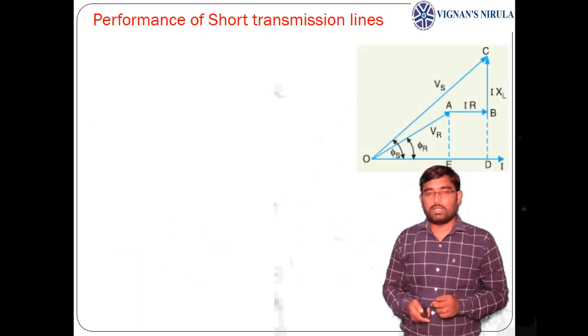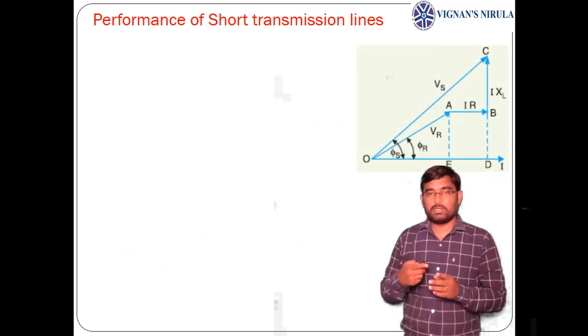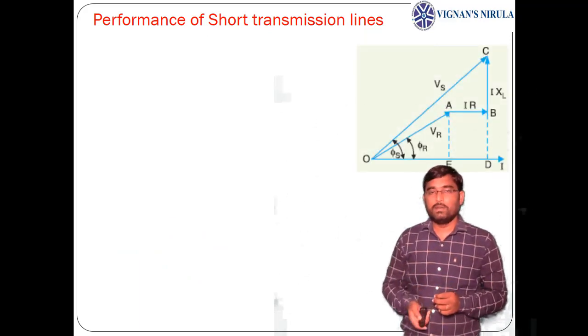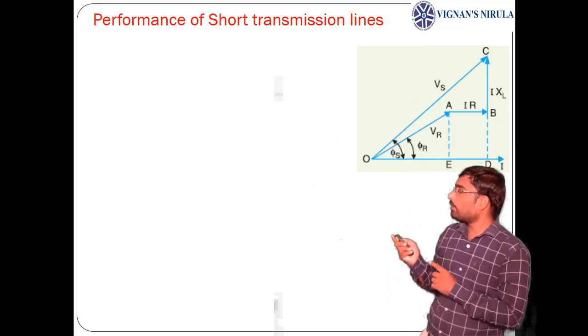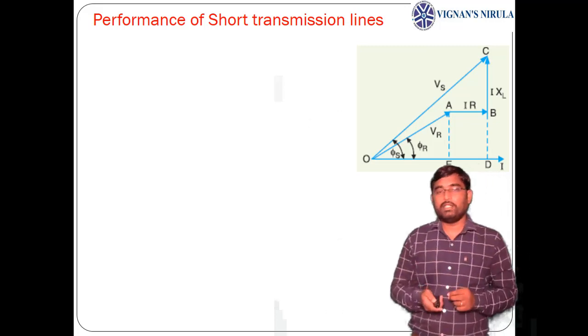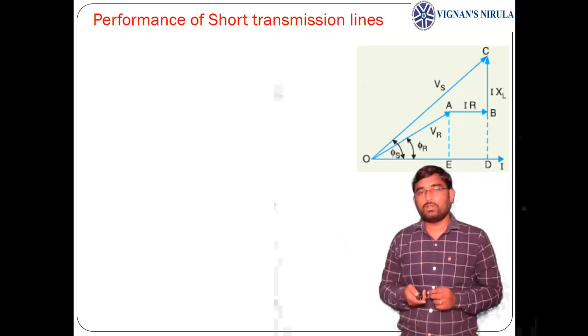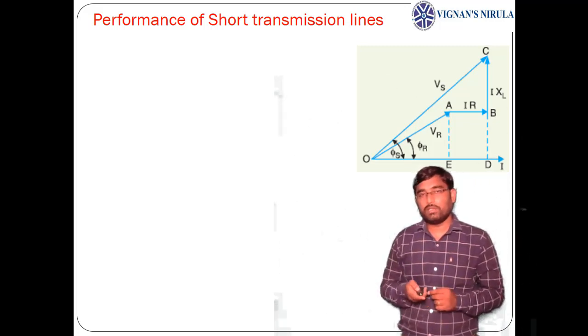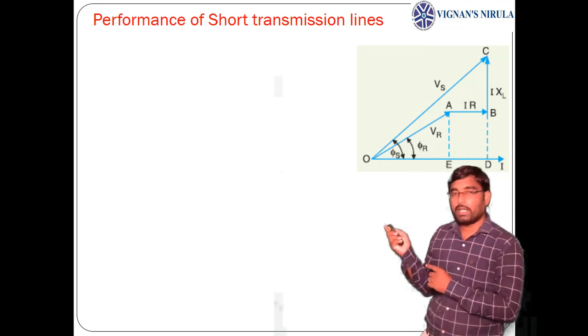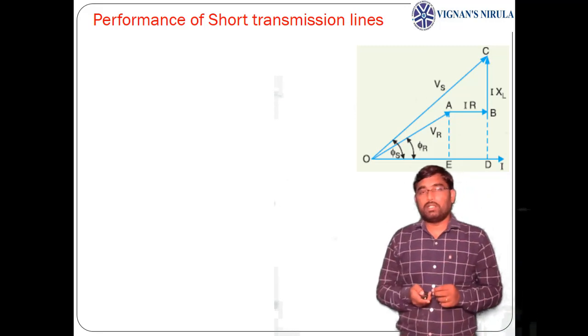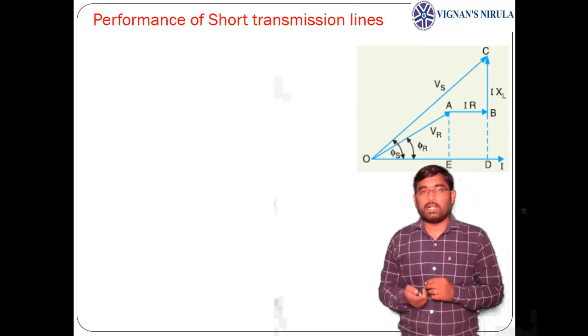So in order to draw the phasor diagram, we need to connect that equation to get the sending end voltage. From the tip of VR, see the phasor diagram, I am adding I into R. I into R is the resistive drop, which will be in phase with the respective current I. And from the tip of this IR, again I need to add I into XL.